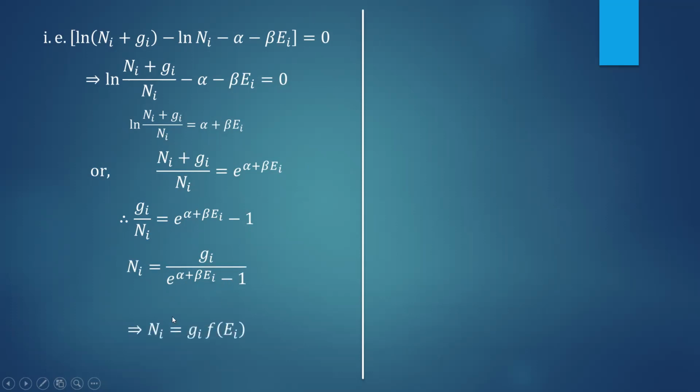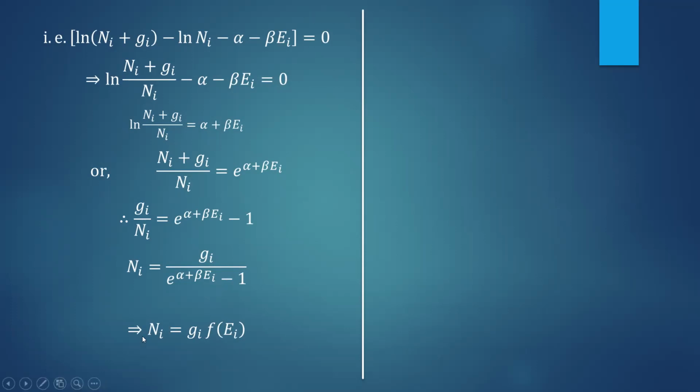According to the general equation, we know that the number of particles is always equal to the available states into the distribution function. If you compare these two equations, this is of the form ni equal to gi into some function of ei, and that function of ei is called the distribution function.